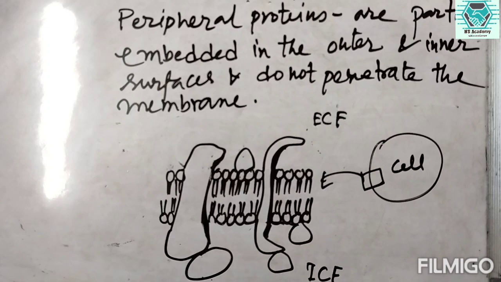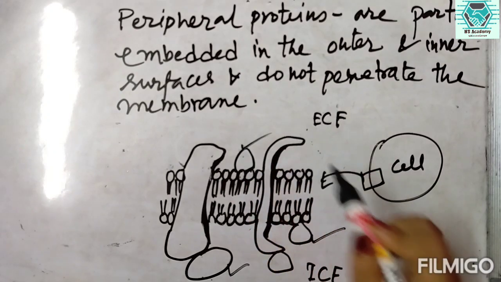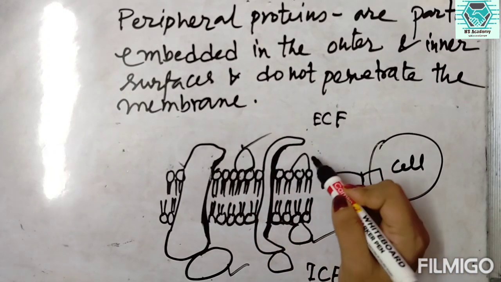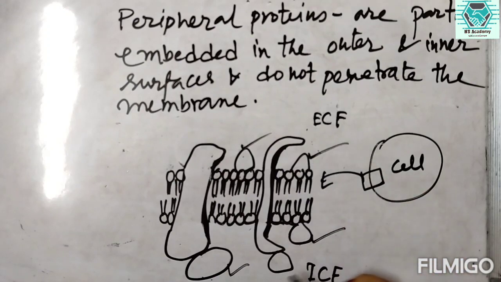Here we see that this one is a peripheral protein, this one is a peripheral protein, and this one is also a peripheral protein. These proteins may be bound with the integral protein, or with the lipid membrane, but they are present outside or inside of the membrane. They do not penetrate the membrane.